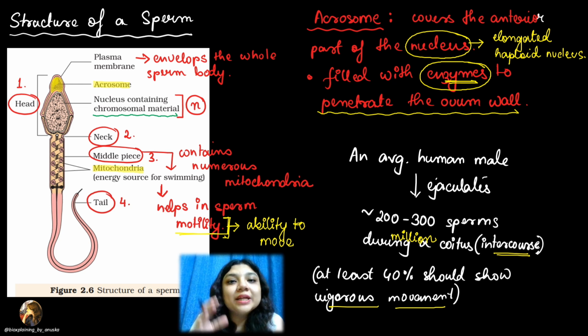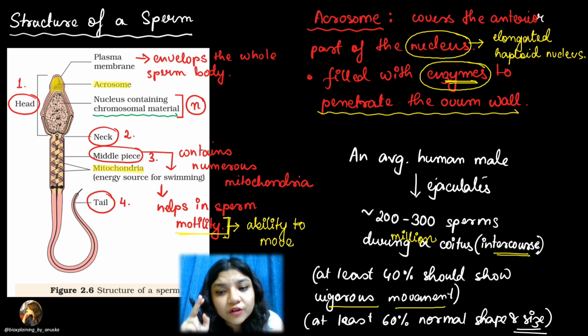That means at least 40% of the sperms should have the ability to quickly swim through the female reproductive tract so that they reach the ovum, right? And out of this, at least 60% should have normal shape and size. That is, the correct structure of the sperm, the structural integrity, should be maintained in at least 60% of the sperms that are present.